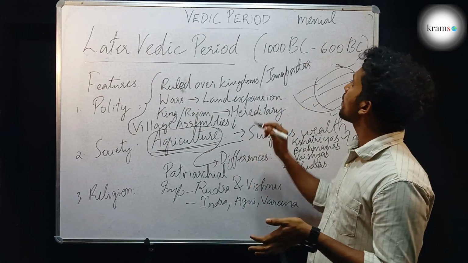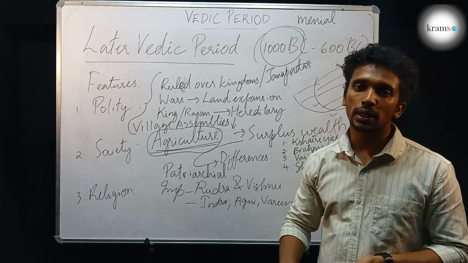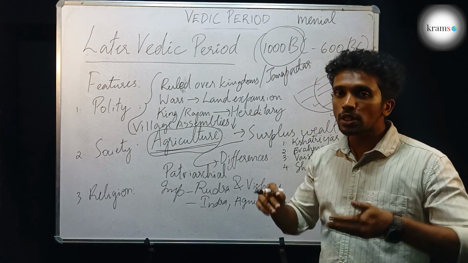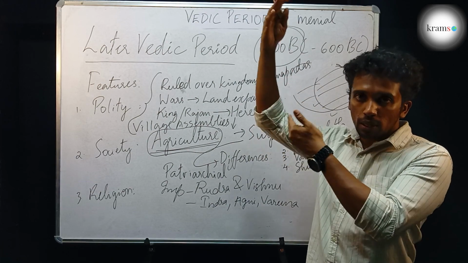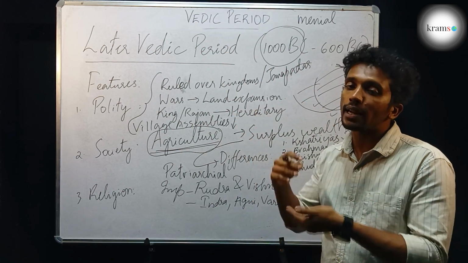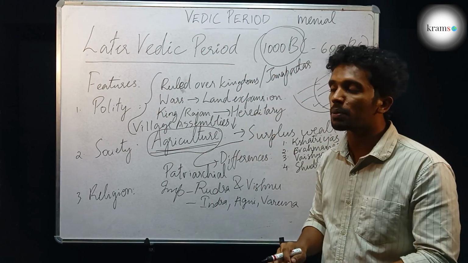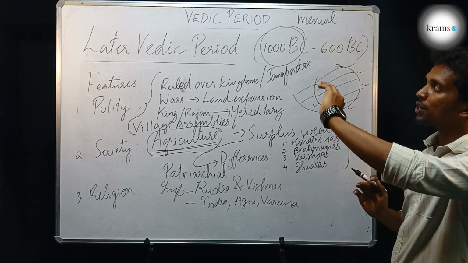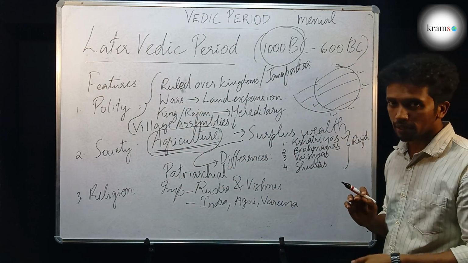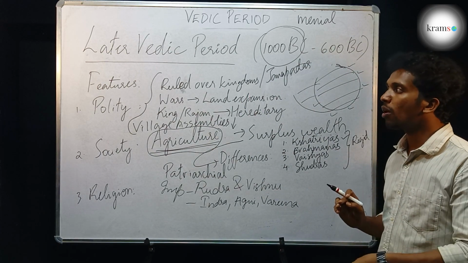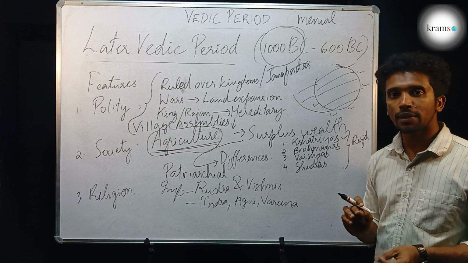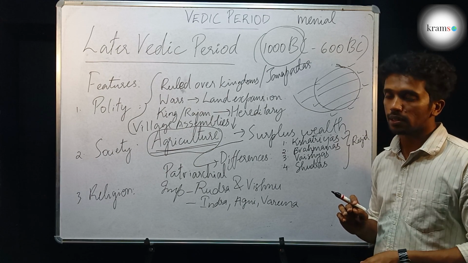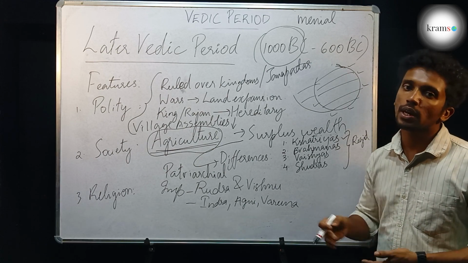See, with the invention of iron around 1000 BC, the features of the society before 1000 BC and the features of the society after 1000 BC have entirely changed. So these are the basic features of the early and later Vedic period. A bit more of the topic in the Vedic period is remaining, that we will see in the next class. Then we will head on to the other portions.